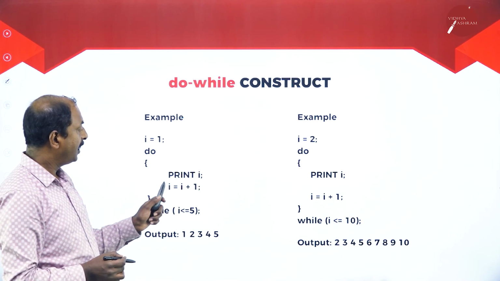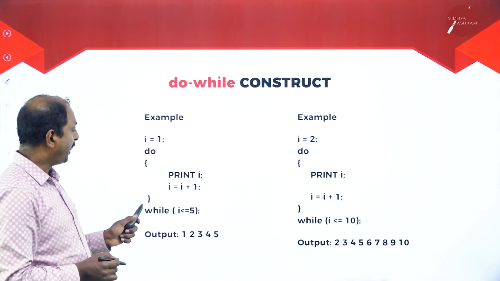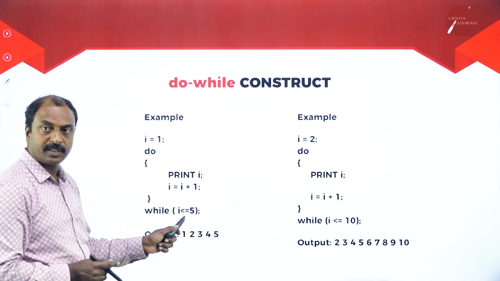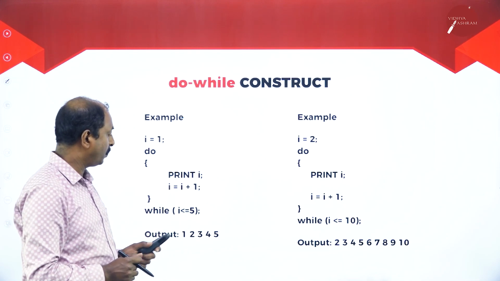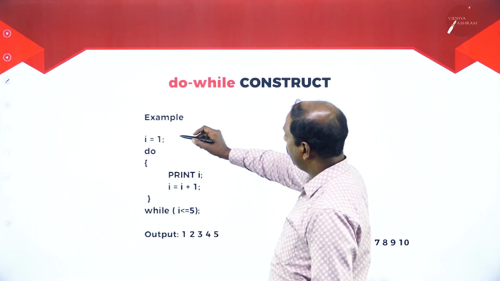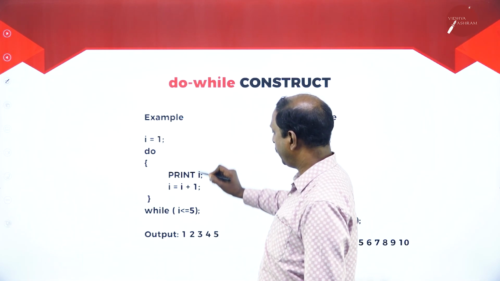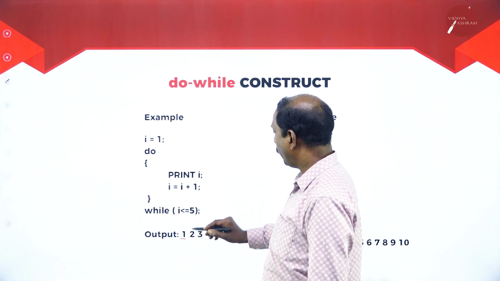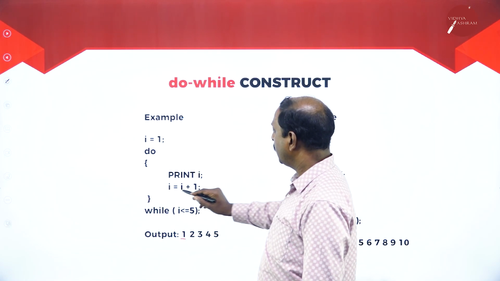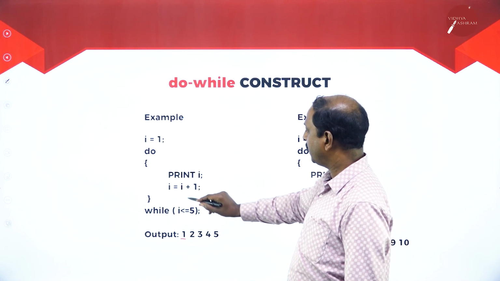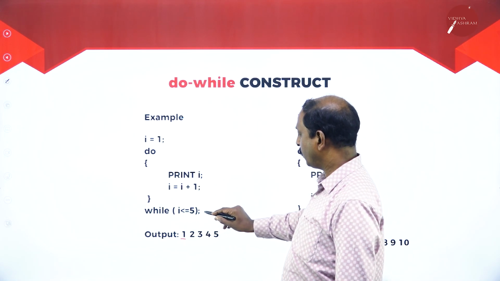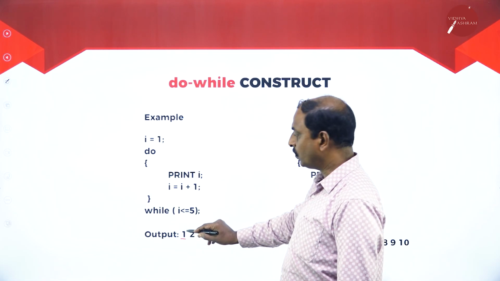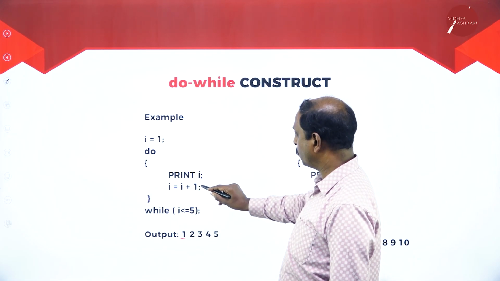Print i equal to i plus 1, and while condition, what is the condition here? i less than or equal to 5, semicolon. So accordingly, i equal to 1, print i means it prints the value here. i value is 1, it prints, then i value becomes i plus 1, then check for the condition: i less than or equal to 5, true. So then it increments to 2 here.